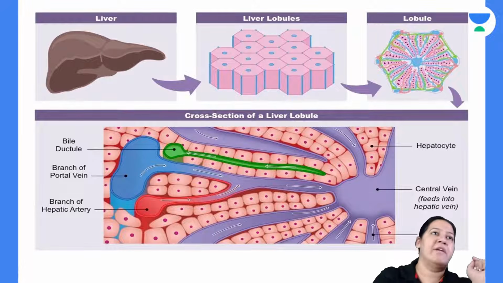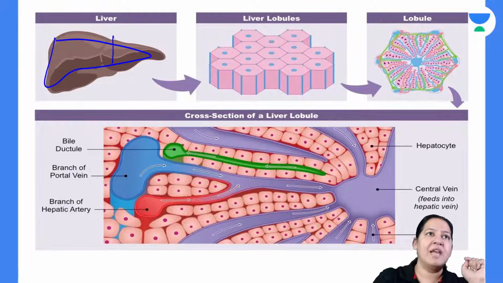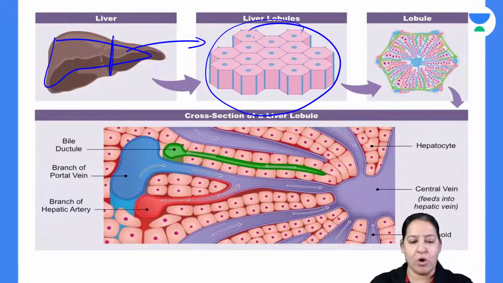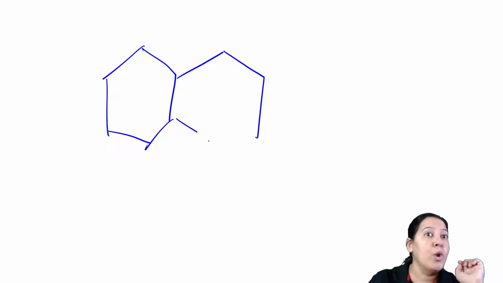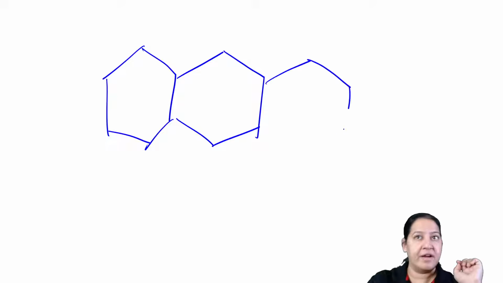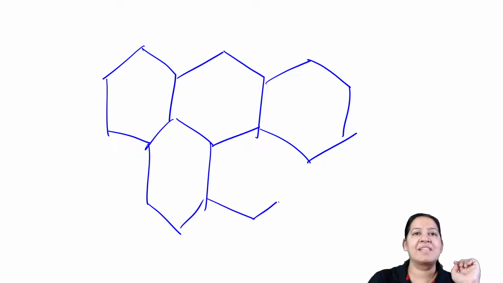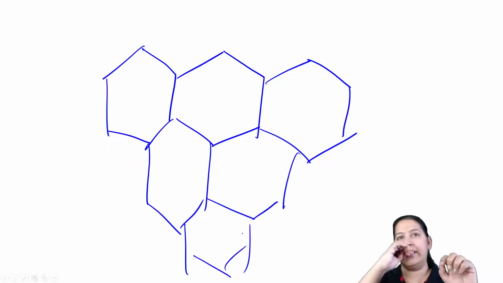So if this is a liver, can you see the liver? If you cut the liver and make a slide of it, you see the entire liver has multiple hexagons. So the entire liver is like this. It is having multiple hexagons. It is known as lobule, the lobular model of the liver. So in the entire liver, we have multiple hexagons like this, right? The entire liver is divided into hexagons.